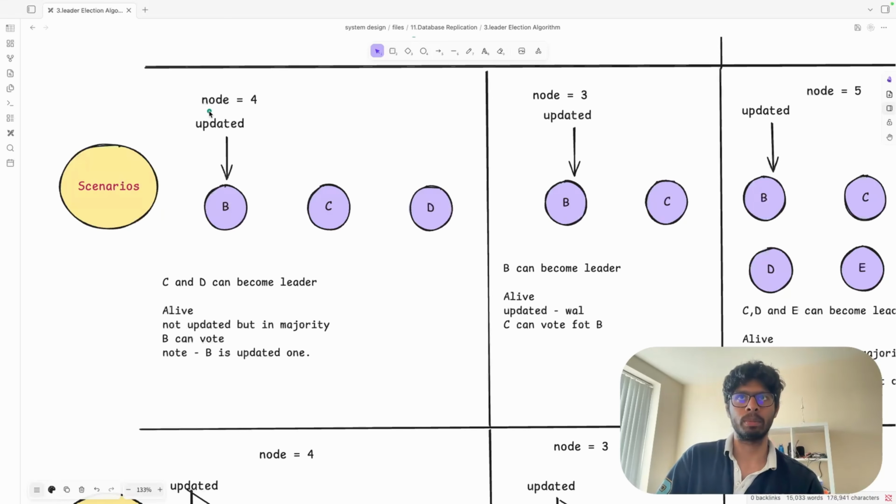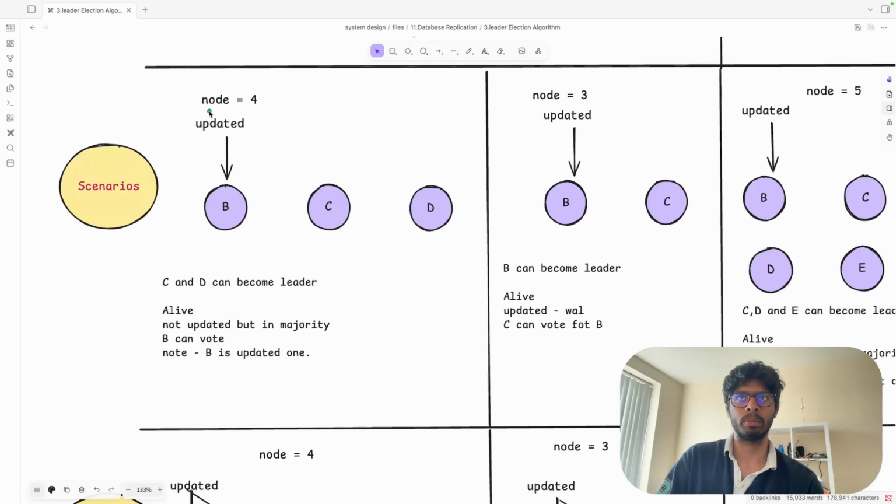We have to remember 2 things in this election: the Raft rules and the leader election rules. Okay, so the leader election rule says that B is alive, C is alive and D is alive, so anyone can become the master. Secondly, B is the most updated one. C is not the most updated one, and D is not the most updated one. B is the most updated one.